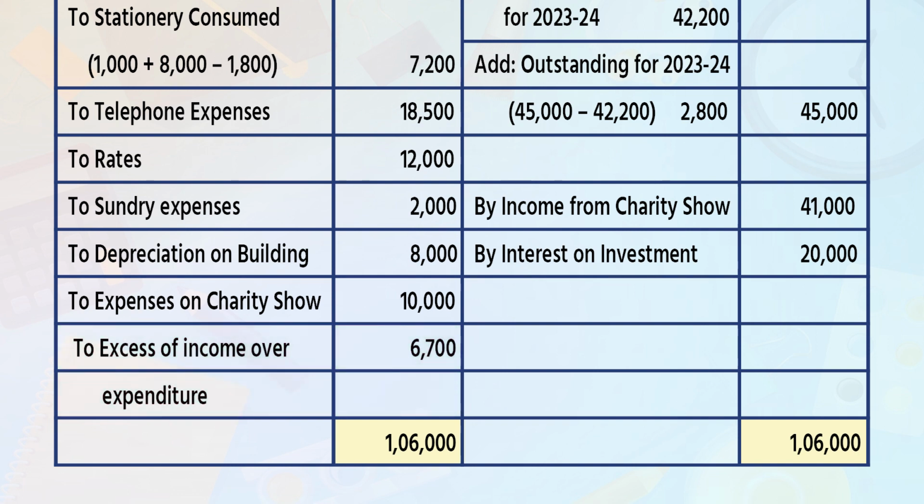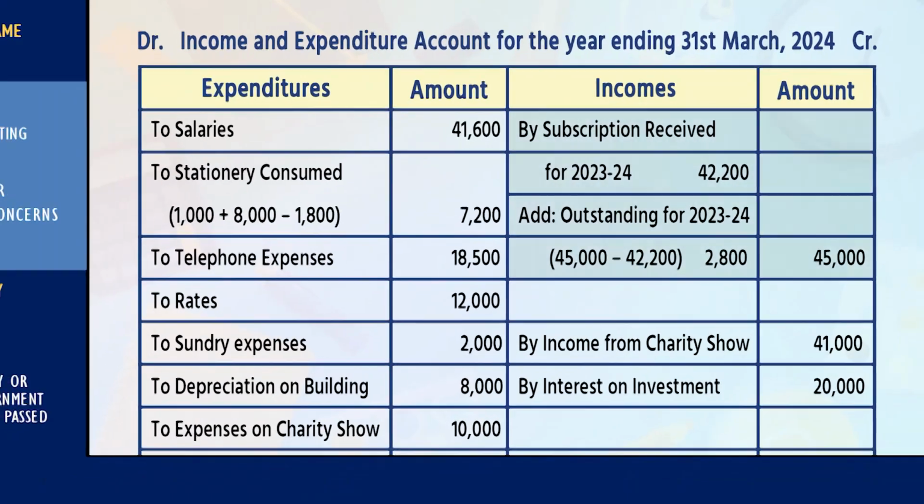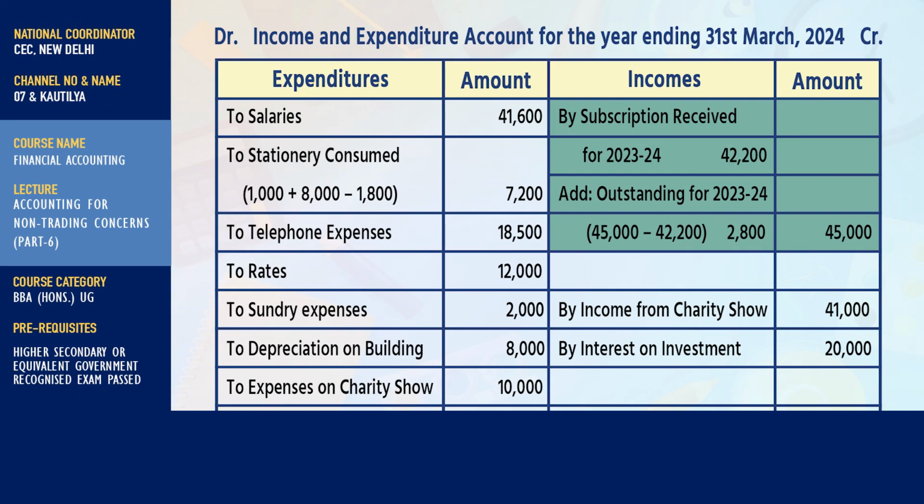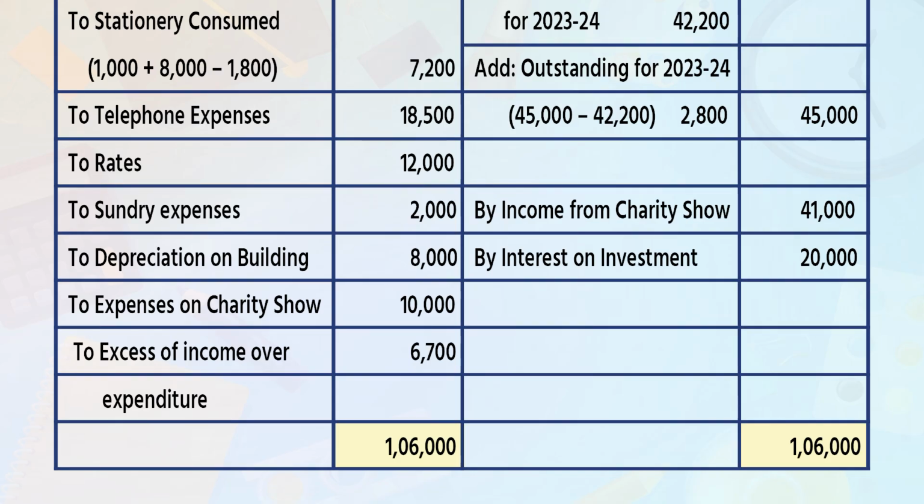Total of expenditure side is 1,06,000. Now come to the income side. First in that, by subscription received for 23-24, write down in inner column 42,200. Add outstanding for 23-24, again in bracket 45,000 minus 42,200, close the bracket, 2,800. Now in the outer column 45,000. By income from charity show 41,000. By interest on investment 20,000. Total of income side is 1,06,000.